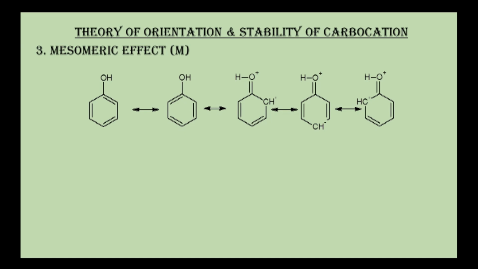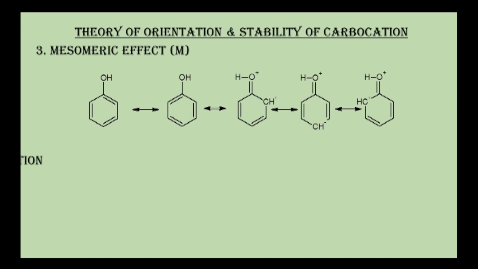Now in this case, hydroxyl group will also take part in resonance stabilization of the structure. This is the difference between electromeric effect and mesomeric effect. Now due to this participation of oxygen, the ortho and para positions are becoming electron rich, so the attack will take place at ortho and para position.